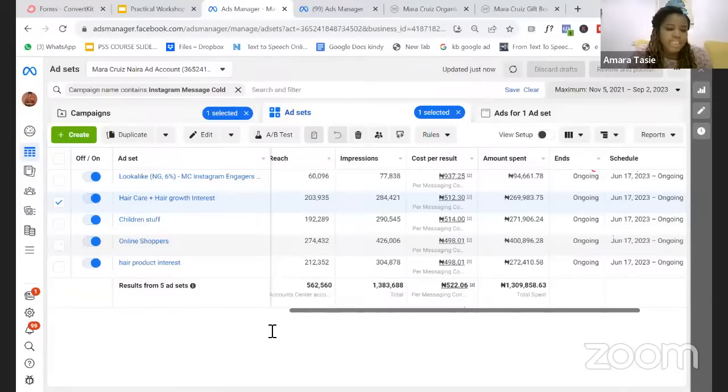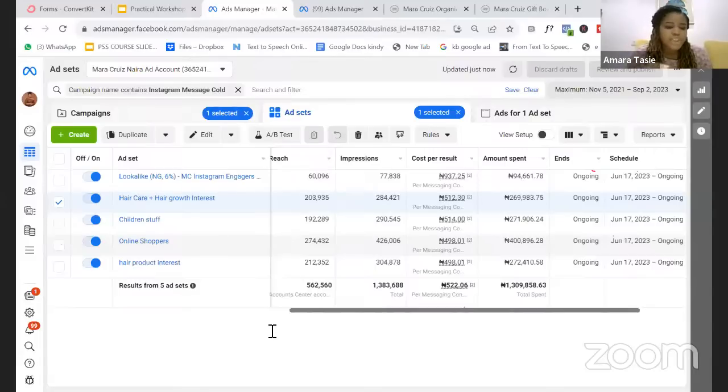Then the next question says, are we picking Nigeria as a general location, or do we determine the states or cities to target? So it depends on where you want to sell. You can decide to target all Nigeria, you can decide to target the city, or you can decide to target states, right? But it all depends on where your customers are and actually where you want to show your ads.